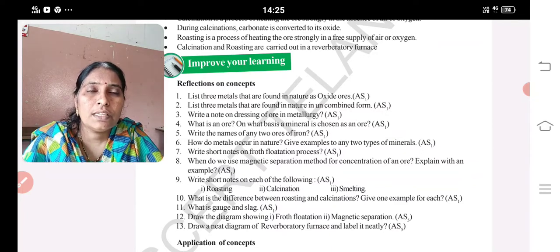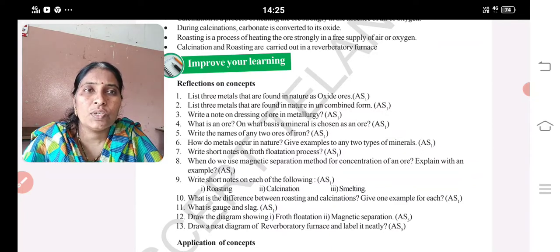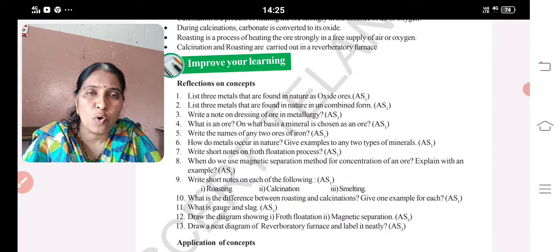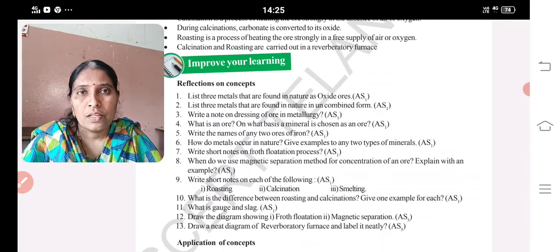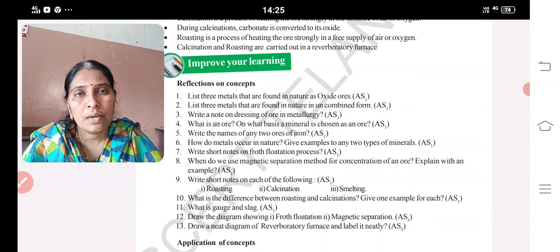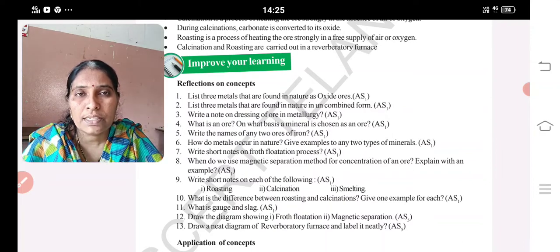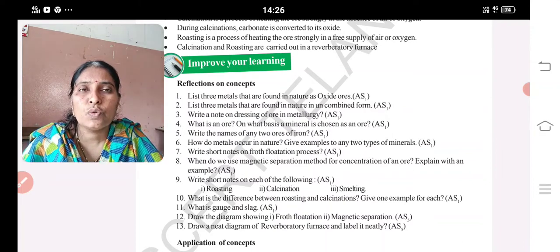Next, list three metals that are found in nature in uncombined form. If you see the elements, most of the elements are combined with other elements, reacting with other elements to form the corresponding products.